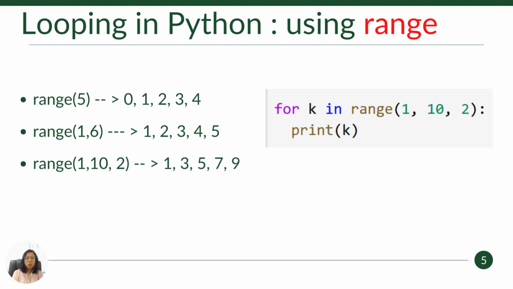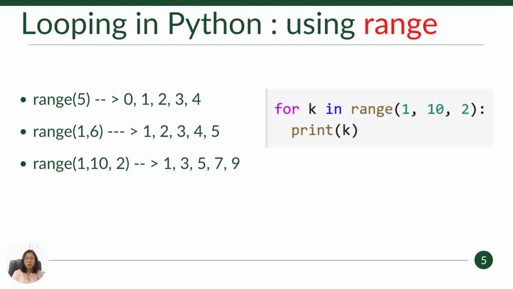Similarly, not only can you increment by 1, you can in fact increase the number by 2 by putting the value there. So range of 1, 10, 2 will give you 1, 3, 5, 7, 9. So this is the function range. In this example, I'm going to use this range inside the for loop and see how we are going to print. Here I write a Python code: for k in range 1, 10, 2.